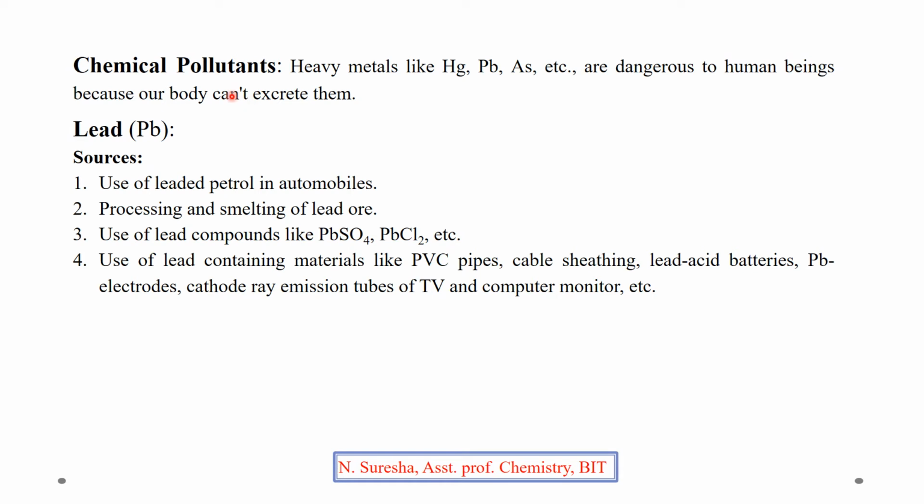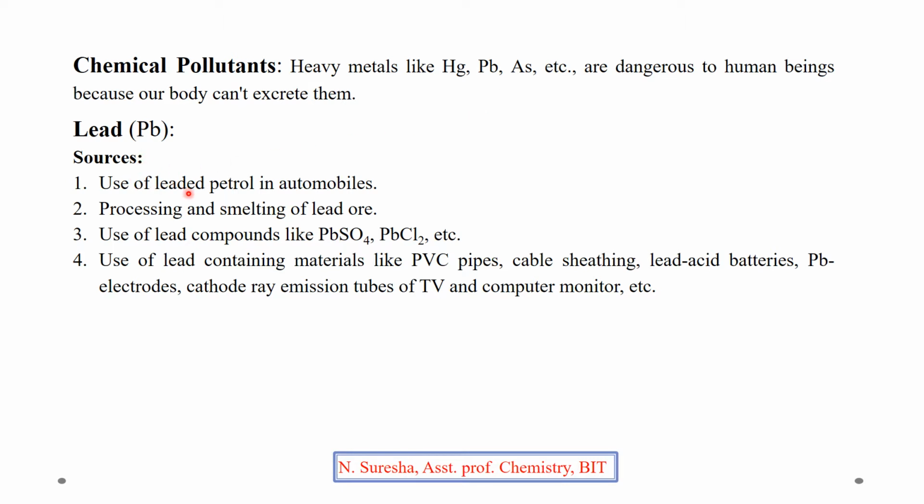Chemical pollutants. In chemical pollutants, in your syllabus only we have to talk about the sources, effect and control of lead and mercury. The heavy metal ions like mercury, lead, arsenic, etc., they are highly dangerous to human beings because once they enter into our body they cannot exit. These metal ions like mercury, lead, arsenic or cadmium, they may be present in soil or in water or in air also. The sources of lead.